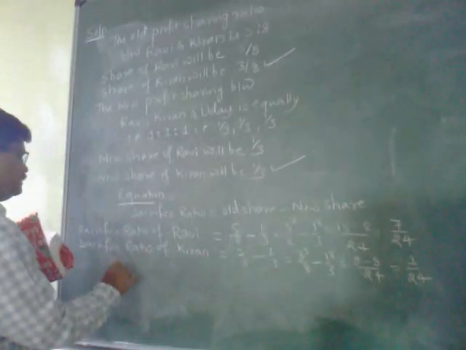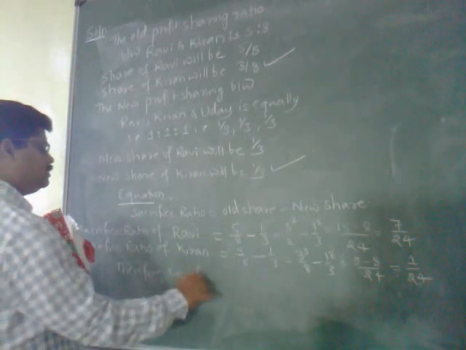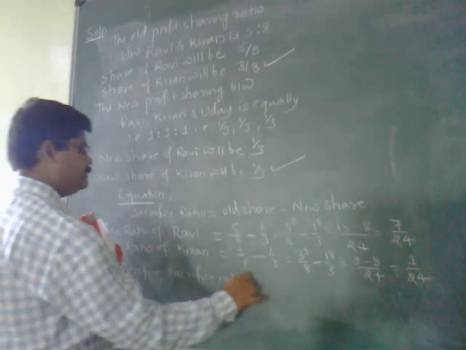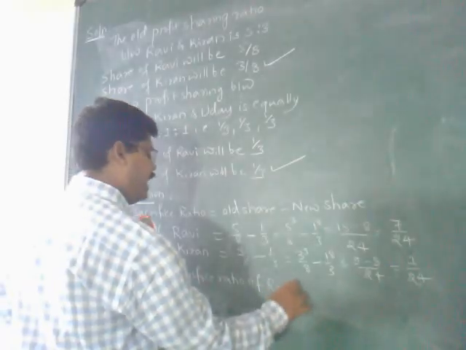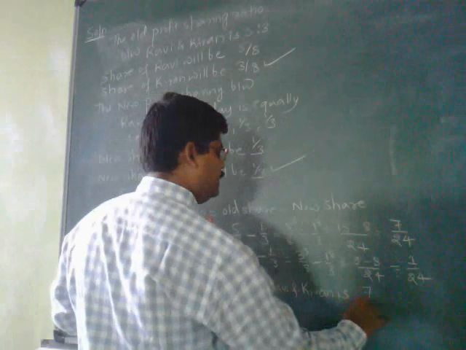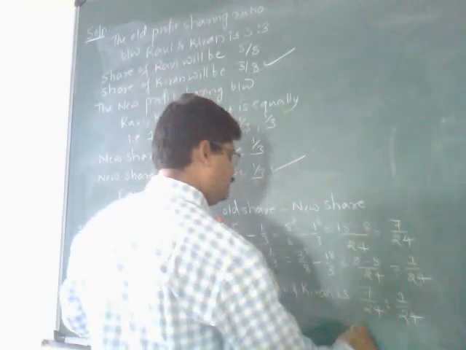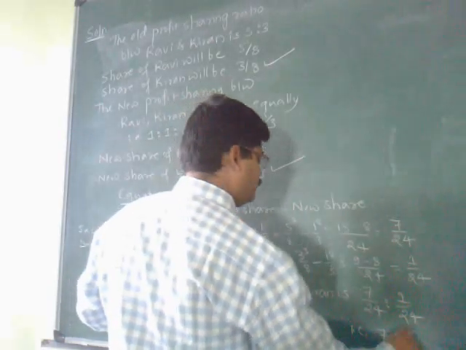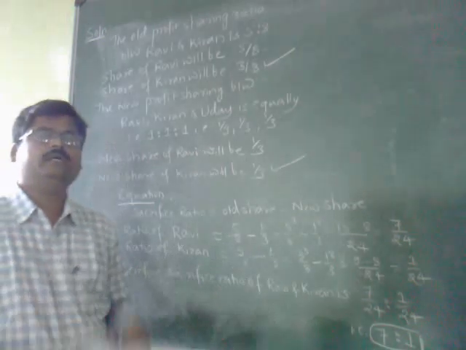Therefore, the sacrifice ratio of Ravi and Kiran is 7 divided by 24 is to 1 divided by 24. That is 7 is to 1. This is how we are going to calculate the sacrifice ratio of Ravi and Kiran.